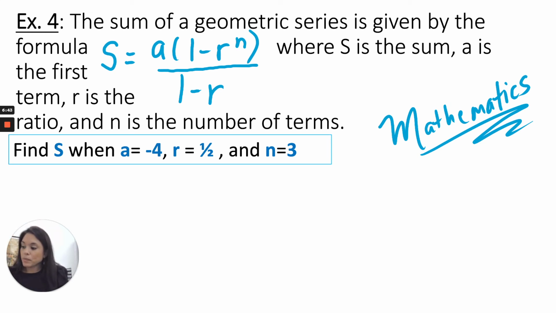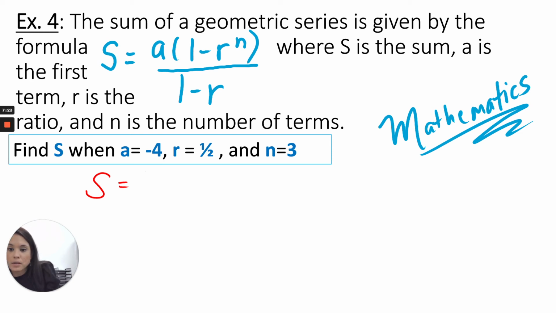My last example. The sum of a geometric series is given by the formula S equals A times, what's in parentheses, 1 minus r to the n power over 1 minus r, where S is the sum, A is the first term, r is the ratio, and n is the number of terms. This is a formula that is used in higher levels of mathematics. So let's put these numbers into this formula. Find S when A equals -4, r equals 1/2, and n equals 3.